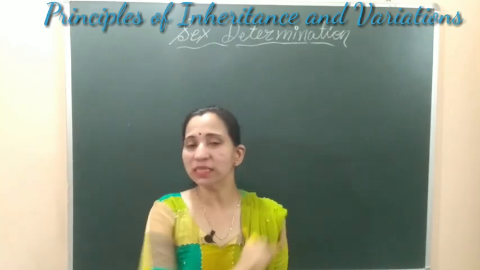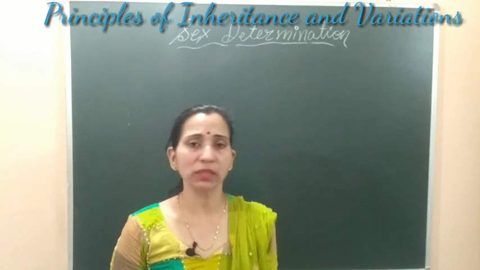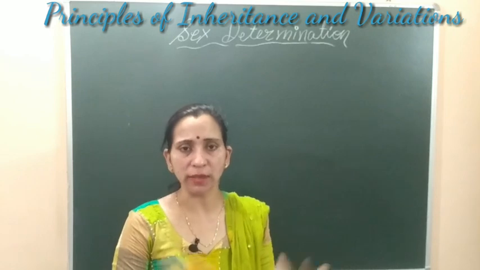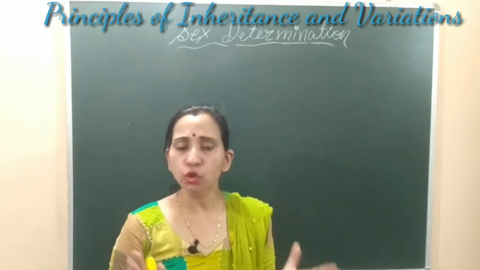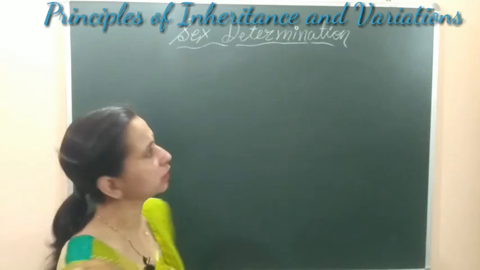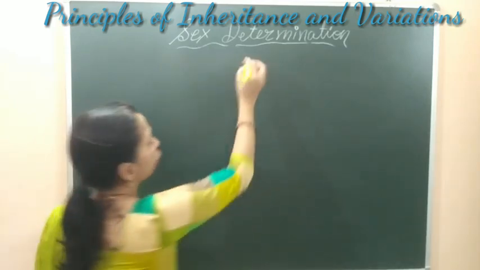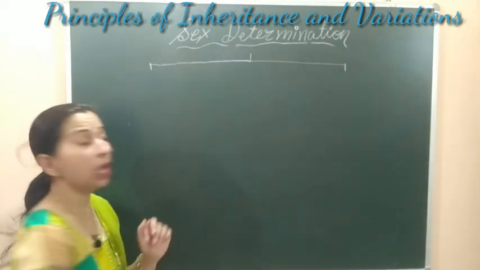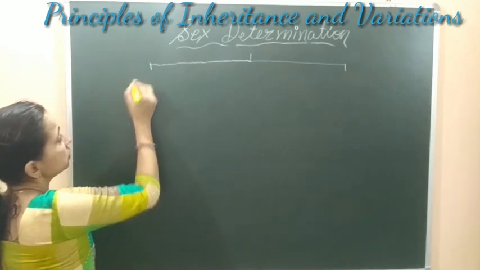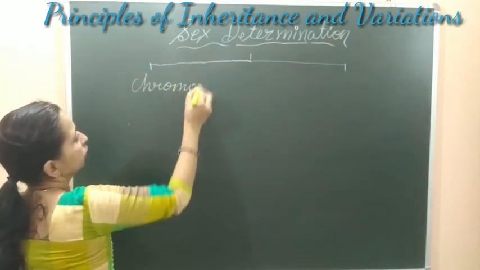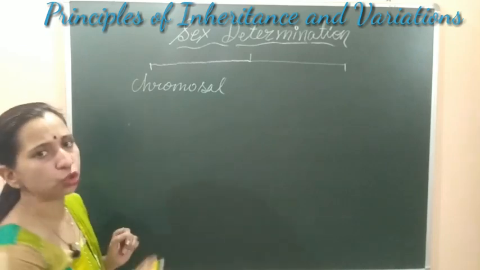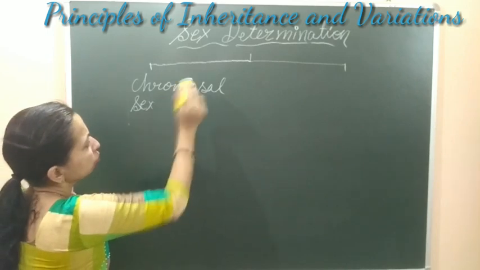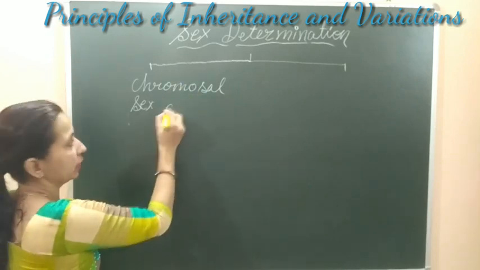When we talk about sex determination, it means how the sex is determined, how sex is identified. This can depend on two conditions, or two bases. The first is the chromosomal basis, or chromosomal sex determination, which is based on the presence or absence of chromosomes. So it will be chromosomal sex determination.